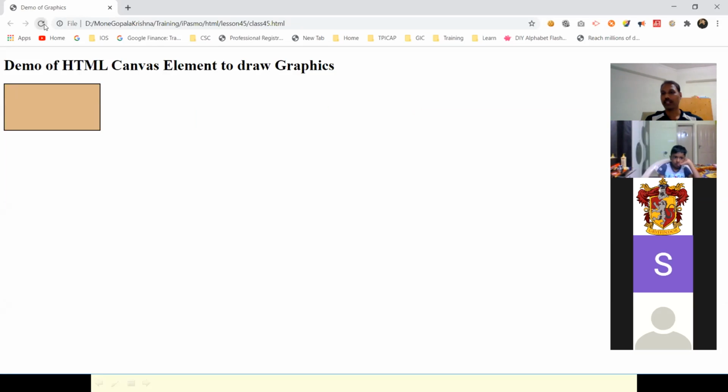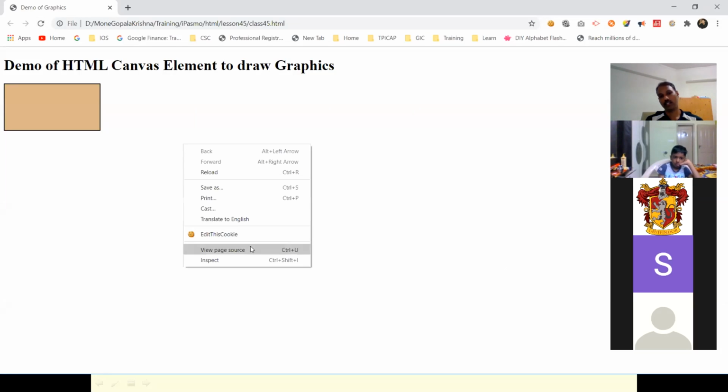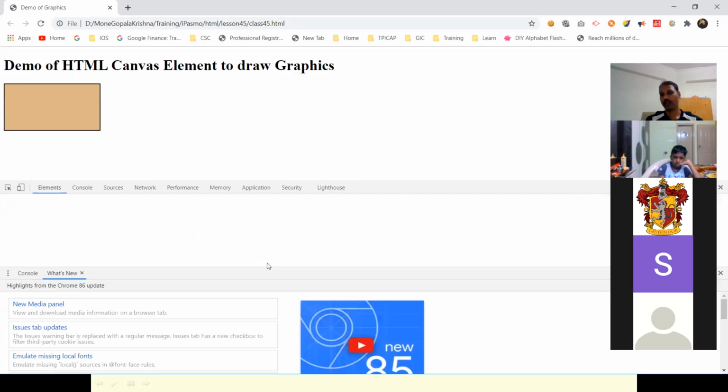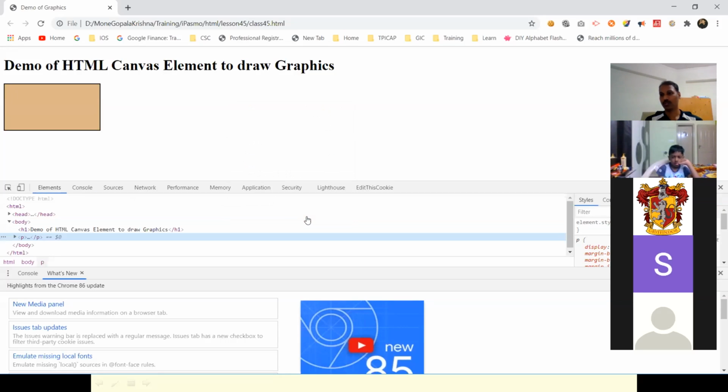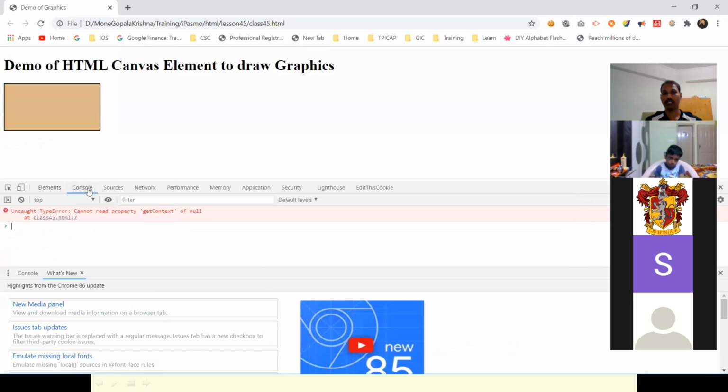It is not doing anything. You see here, right click, inspect element. See, now we are committing a mistake, right? If you go to the console, this is a debugger tool. Basically, what I'm doing, right click and inspect, is nothing but a debug tool. You want to debug anything in the code that you have written, HTML or JavaScript or CSS. So this is the Chrome developer tool. Here, what I want to see is what mistake I have made.